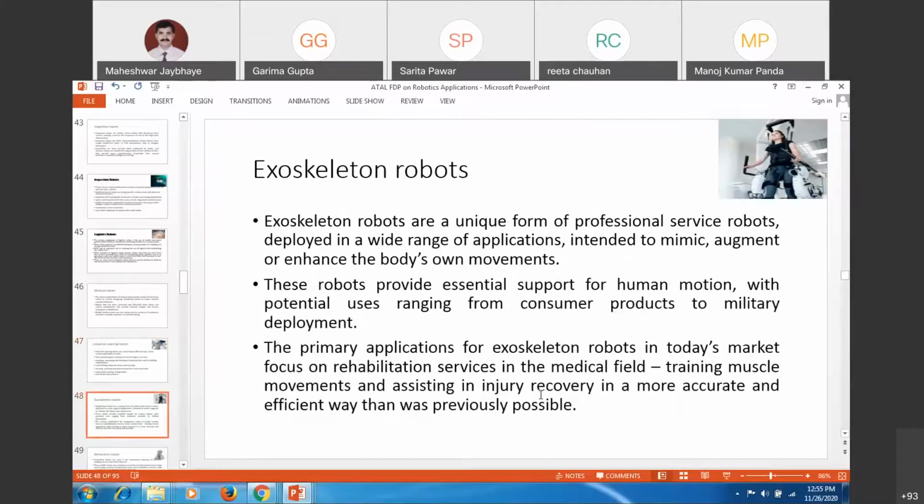Exoskeletons: to enhance power, you will wear these exoskeletons and heavy work can be done. In military applications, to lift the heavier weights of guns or other systems, you will require these exoskeletons to be worn, and then you will walk with them. So with comfort, you can carry more load from different locations and positions.